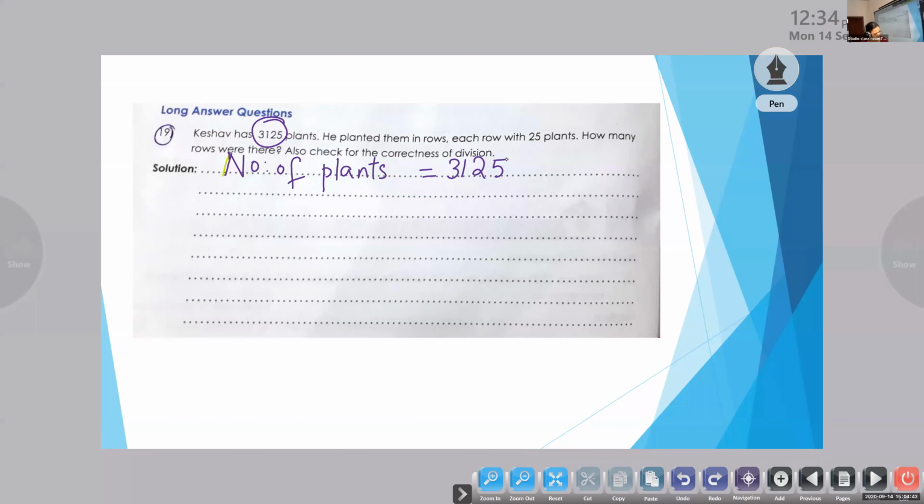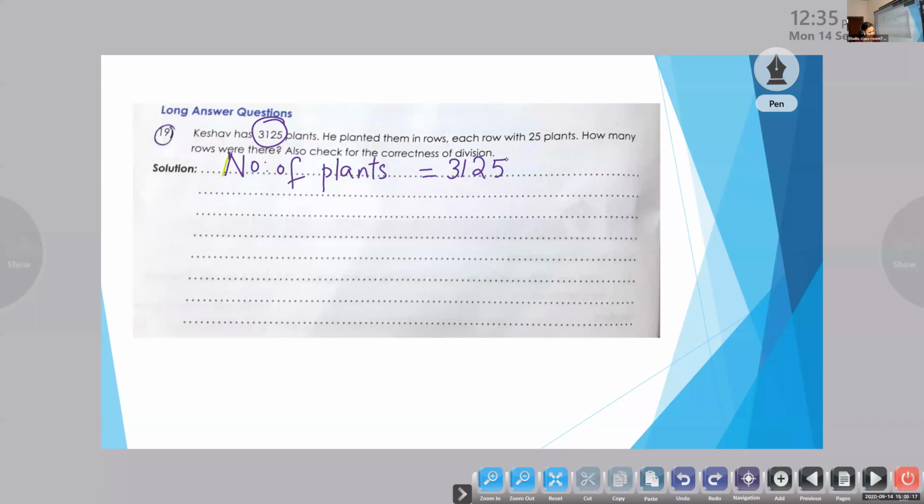So next, can you please unmute and tell me what will be the next step? He planted them in rows, each row with 25 plants. That is the next line. So in the second line, what can be written as the second step? Yes, 25.